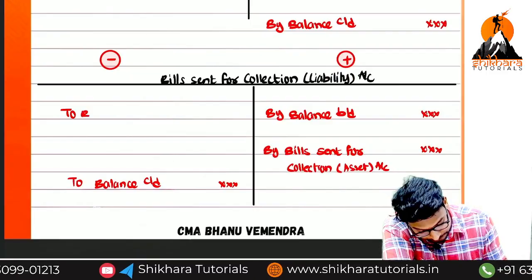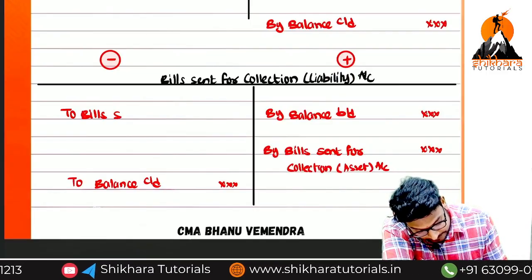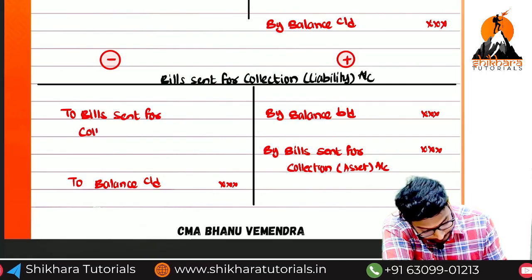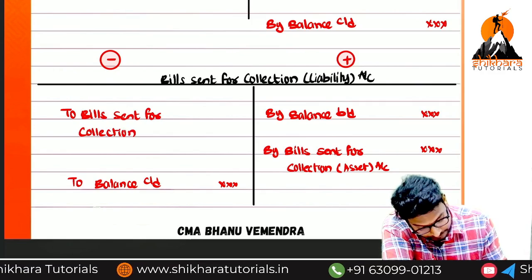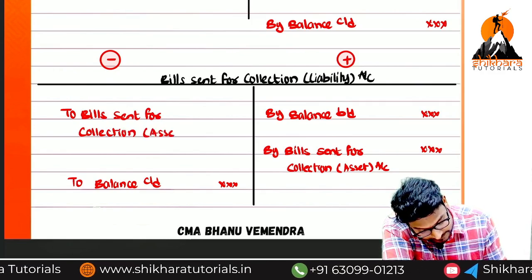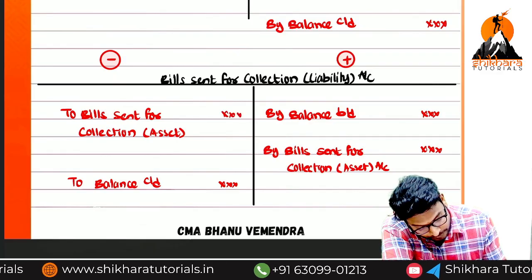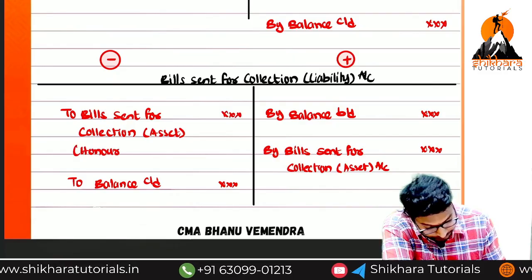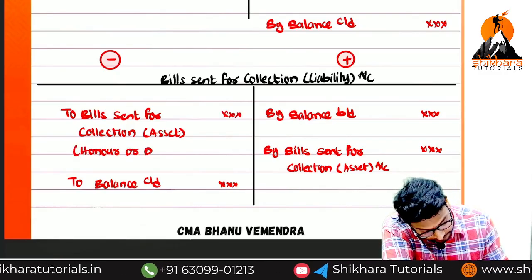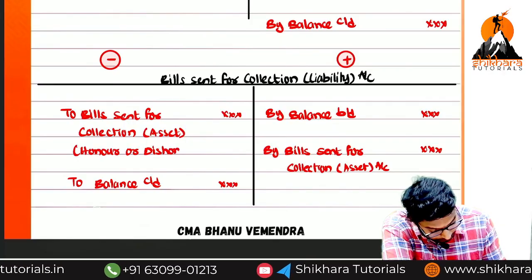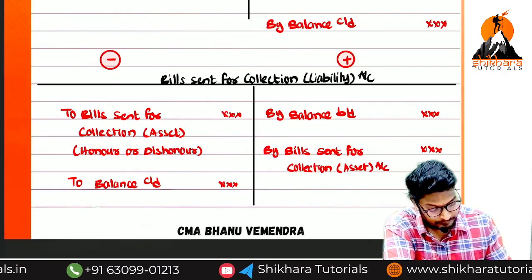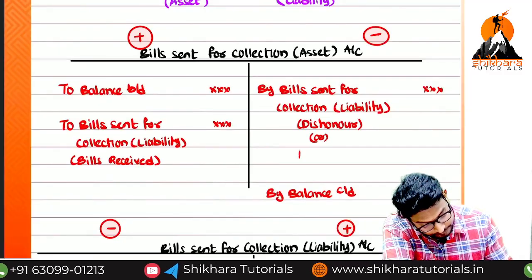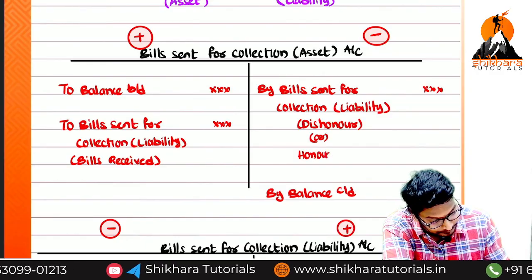To bills sent for collection asset. You can write here directly what, ma? Honor or dishonor. Here also you can write dishonor or honor.